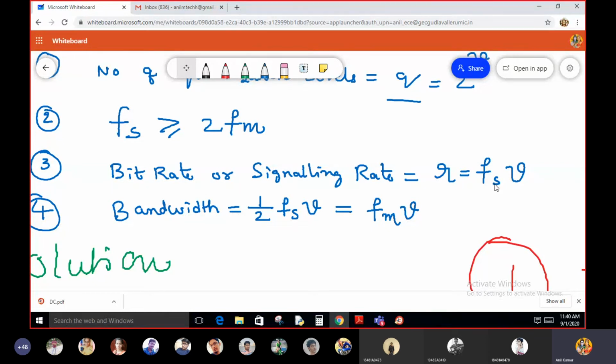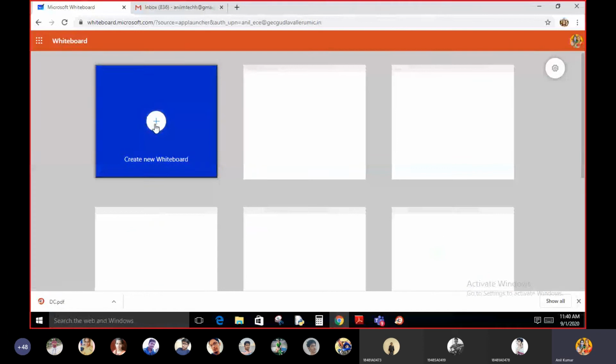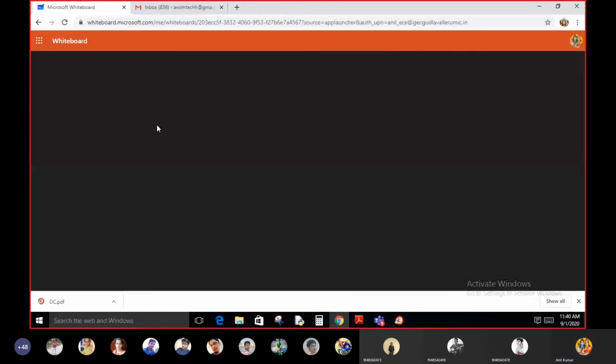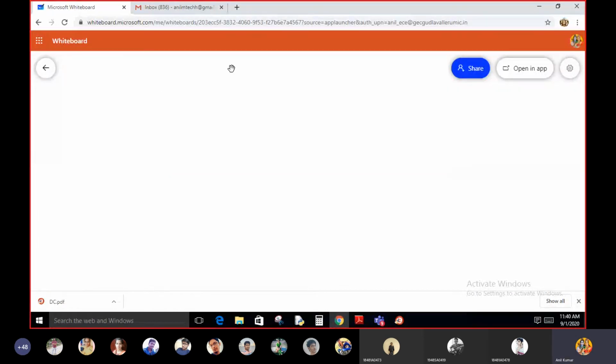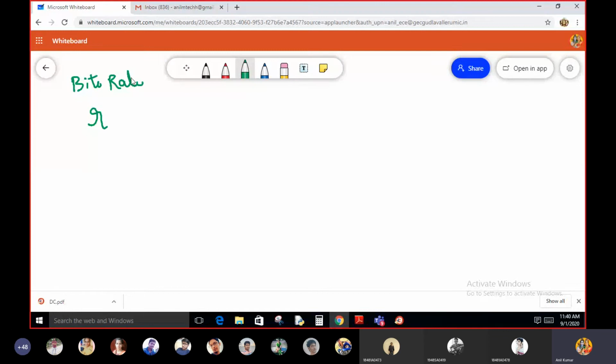Fs into V. Now all of you find out the R value. R is the bit rate or signaling rate. What is the formula?